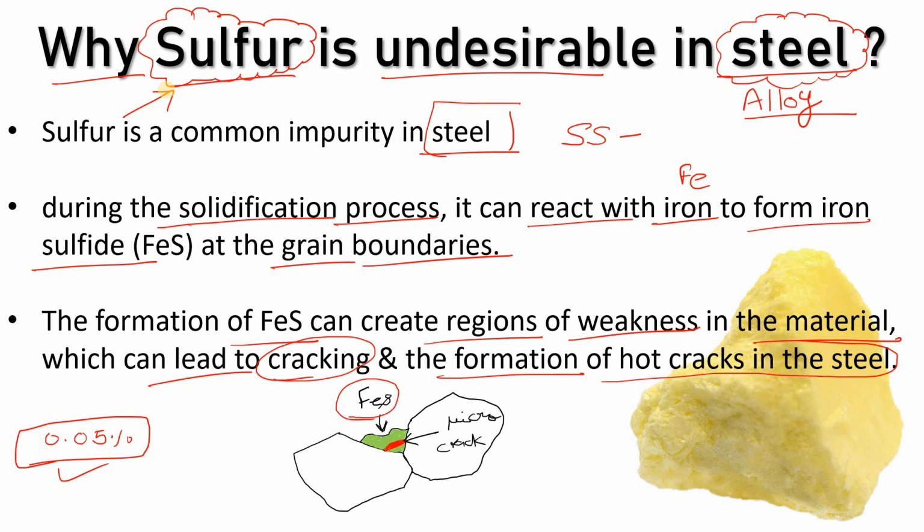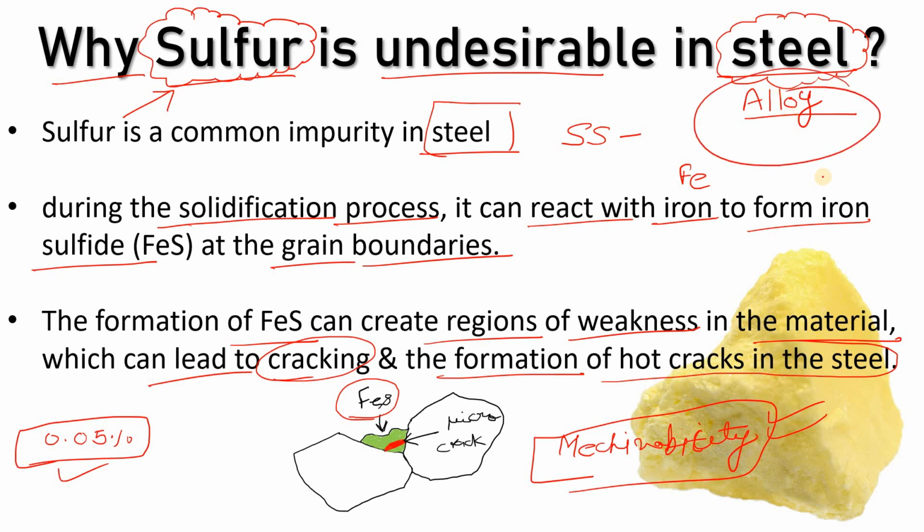Similarly, if I talk about the significance of sulfur in a metal or alloy, when we increase the composition of sulfur in a steel, it will improve the machinability of the steel, right? But this steel you can't use where you want weldability. Are you getting my point? So it depends on the application, where you are using the steel and which type of steel you want for that particular application.